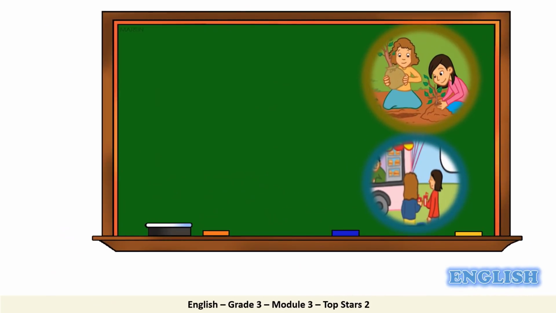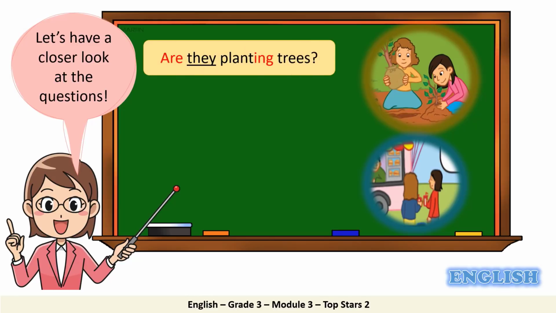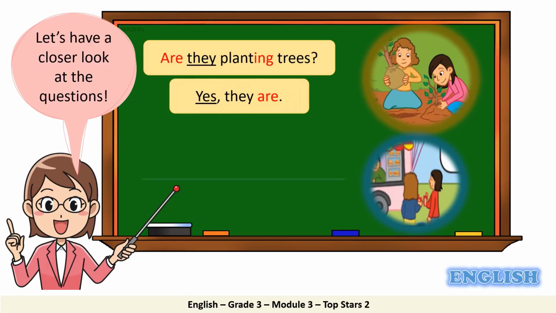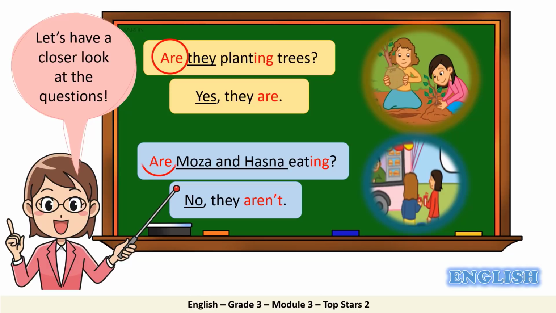Now, it's time for us to put these questions we already highlighted together so we can look at them in more detail. Let's look at the first set of questions. Are they planting trees? Yes, they are. Are Moza and Hasna eating? No, they aren't. Now look at the questions. What does the question start with? Very well, it starts with the verb are.